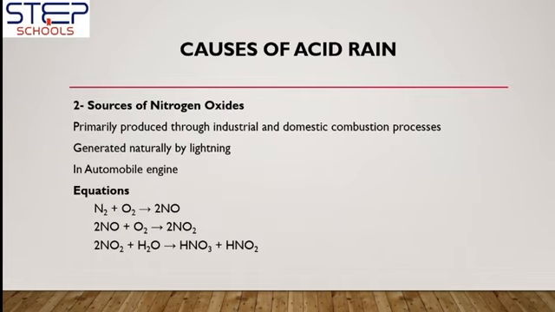The second major cause of acid rain is nitrogen oxide. Primarily, these nitrogen oxides are produced through industrial processes and domestic combustion processes. But nitrogen oxide is also produced by lightning, which is a natural process. It is also produced in automobile engines.